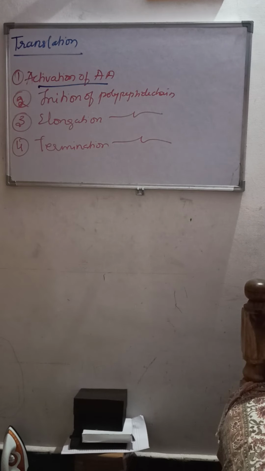Right. As I said, there are 20 amino acid molecules. Then what does it mean? There are also 20 tRNAs, each carrying one amino acid. The tRNA will carry one amino acid. The activated amino acid will pick up the specific tRNA molecule to form the amino acyl tRNA complex, and this process is called charging of tRNA.